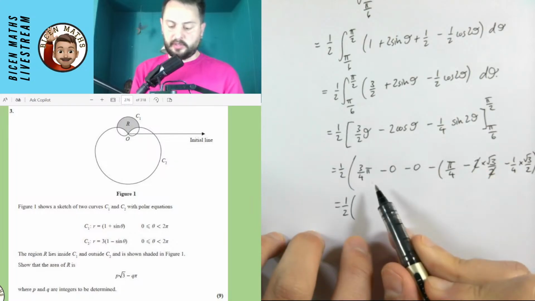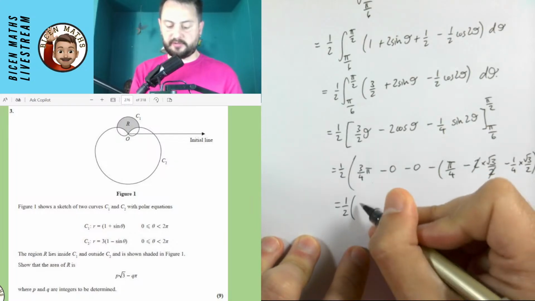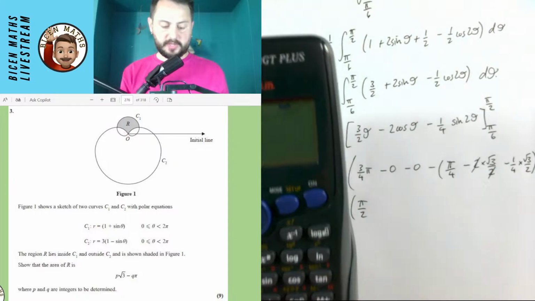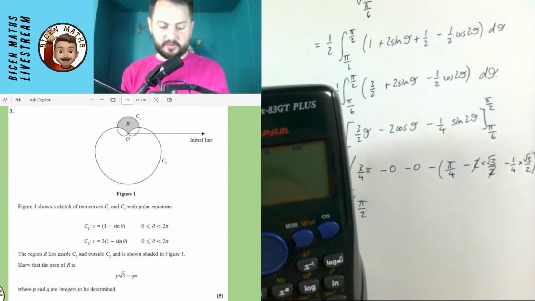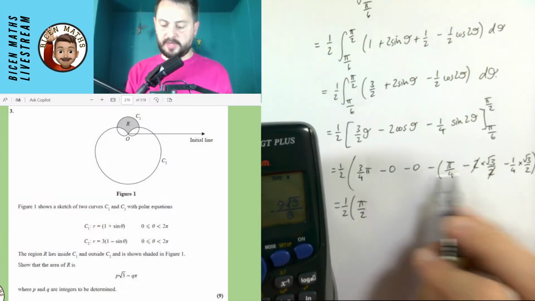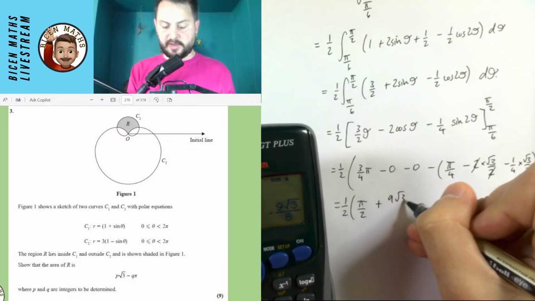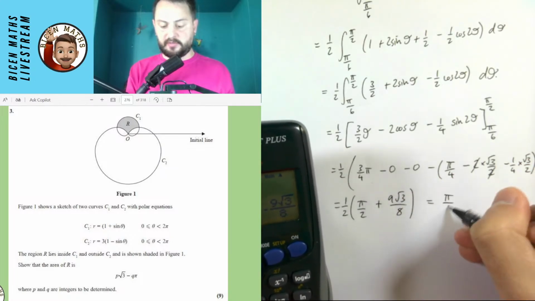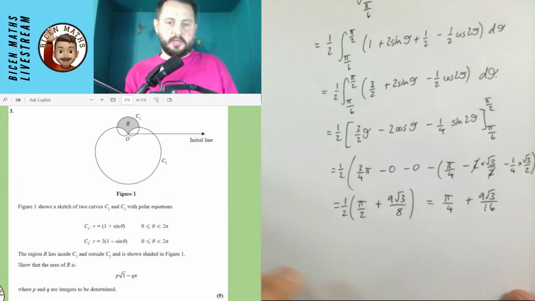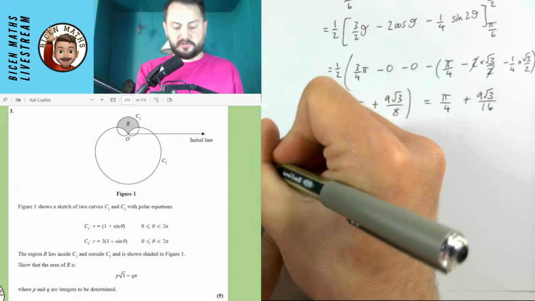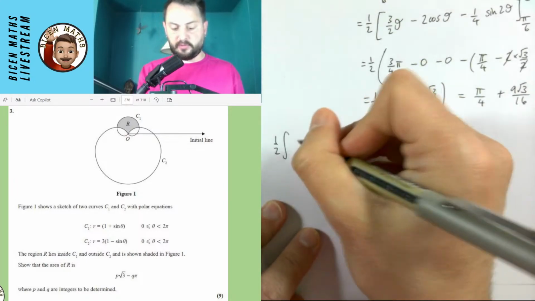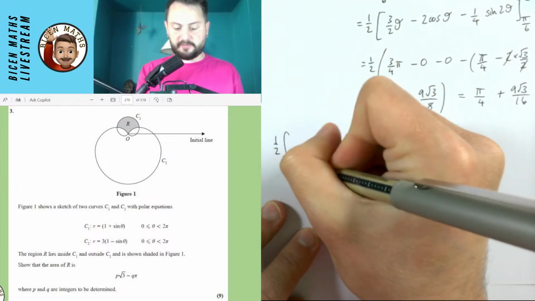So I have the half. 3/4 pi minus a quarter pi, that's just pi over 2. And then I'm going to have the minus root 3. This is the only thing I'll probably do. So I have my minus root 3 over 8. And then it has a plus at the beginning because it's a negative and a negative, and I get plus 9 root 3 over 8. So this is pi over 4 plus 9 root 3 over 16. Okay, now we're going to do the next part, which is the half, the integral for the second curve, which was our 3, 1 minus sine theta, all squared. So it's going between pi over 6 and pi over 2.